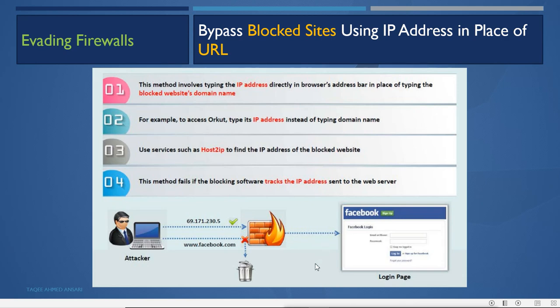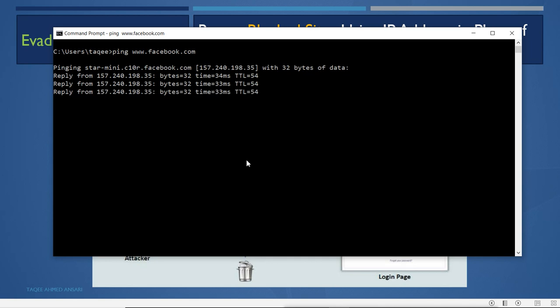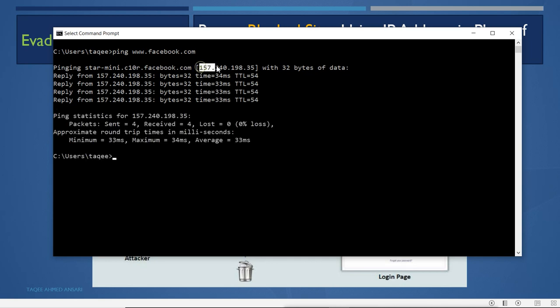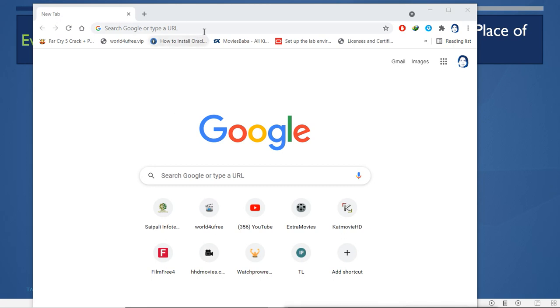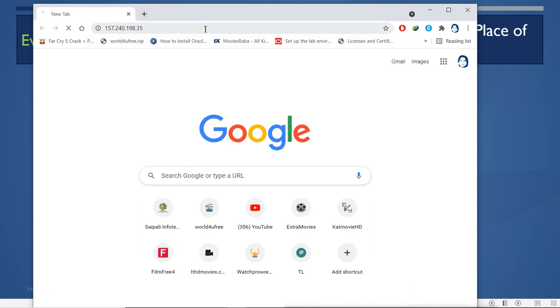For example, first to get the IP, we can ping the site. If I ping that machine or that site, I can get the IP address, and now I know what the IP address is. Now by using this IP address, I can directly type the IP address instead of the URL in the browser. I will go to the browser and type the IP address instead of the URL, and you can see we can still go to the site.